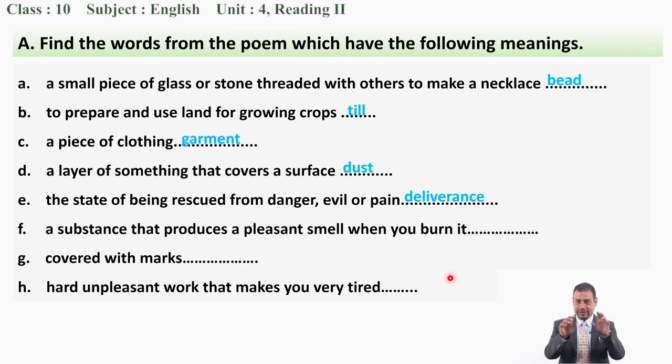Next one we have is F, a substance that produces a pleasant smell when you burn it. For example, some we use while we are worshipping the god, there is a stick type of thing, we burn it and it gives us a kind of good smell. So, have you found the word for this meaning? Okay, you are right. Incense means a substance that produces a pleasant smell when you burn it. Okay. Next one, covered with marks, some patches, marks on our, let's say, clothes or something else. So, what is the correct word for it? Okay, that is stained, S-T-A-I-N-E-D, stained.